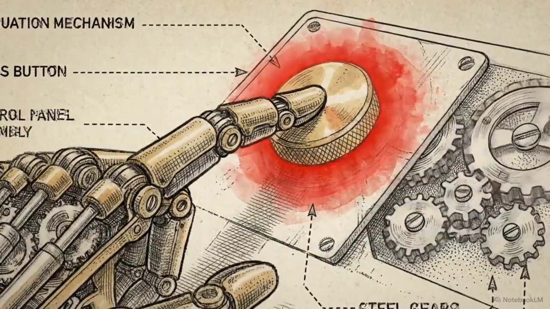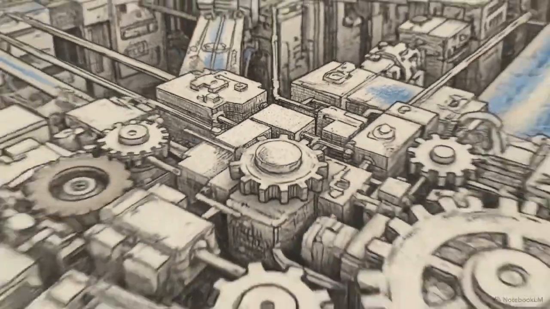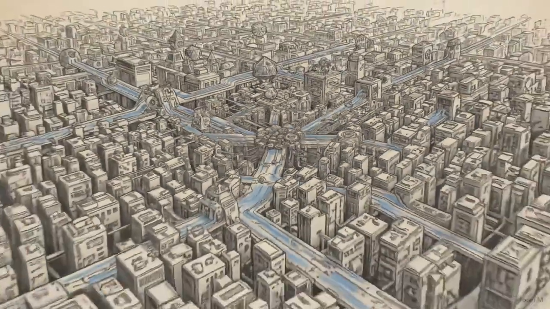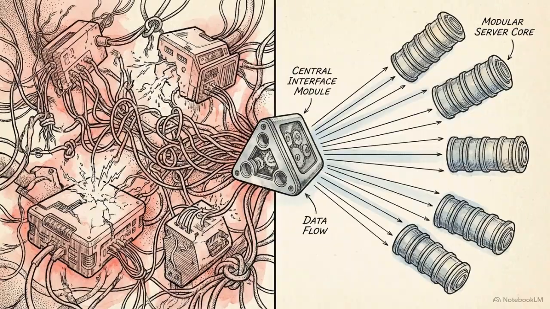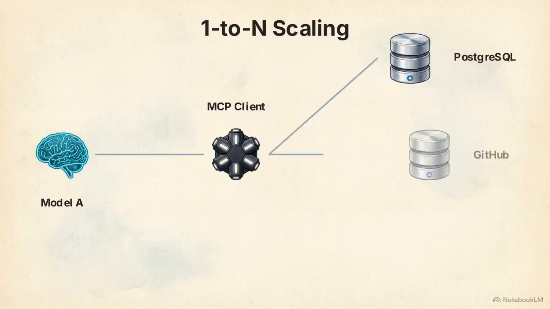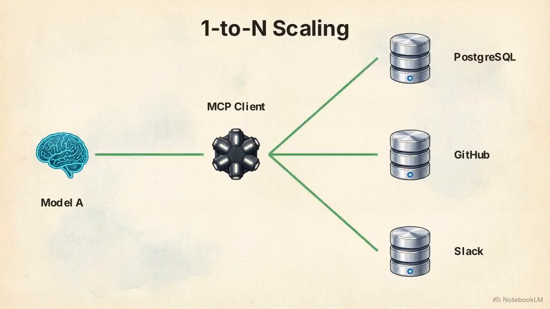When we zoom out from the individual client-server loop, we see the macro-level impact on enterprise network topology. The earlier spaghetti integration model forced a one-to-one relationship for every tool. MCP creates a clean one-to-N architecture. This diagram demonstrates the efficiency of one-to-N scaling. An engineering team can take a single AI host and plug it seamlessly into a Postgres database, a GitHub repository, and a Slack workspace simultaneously, all through one standardized client.